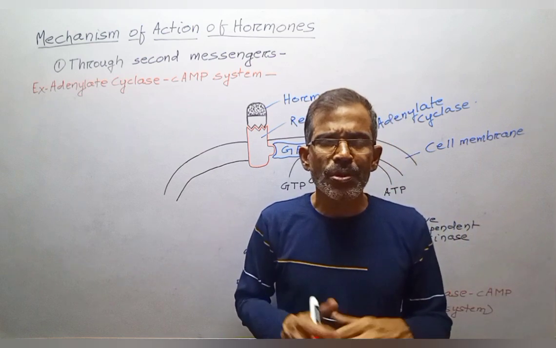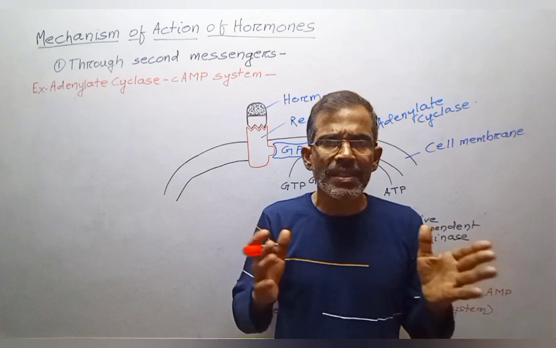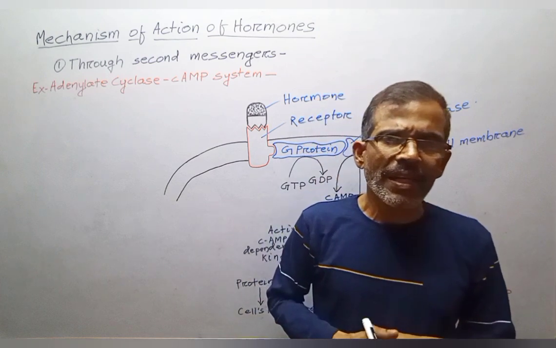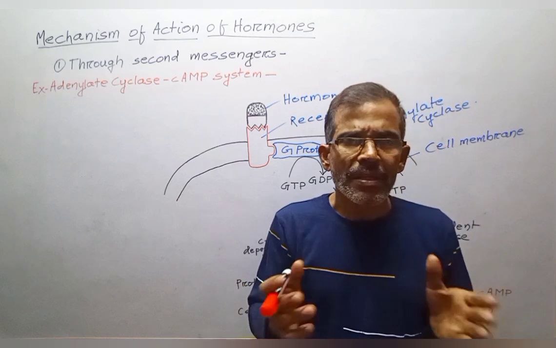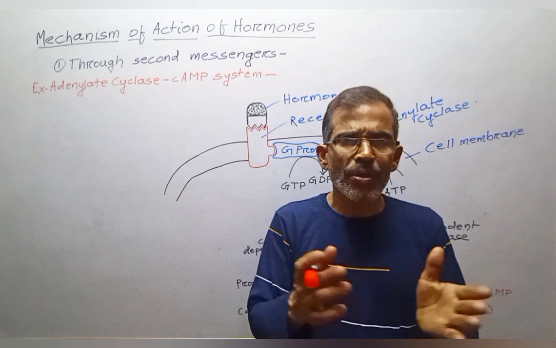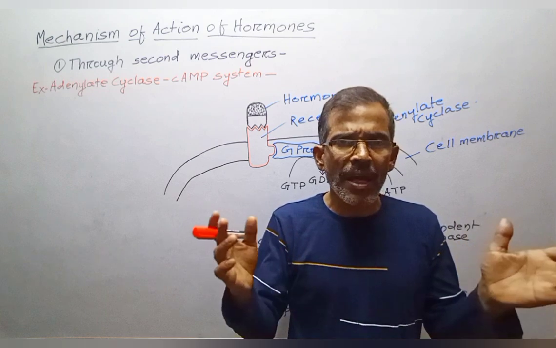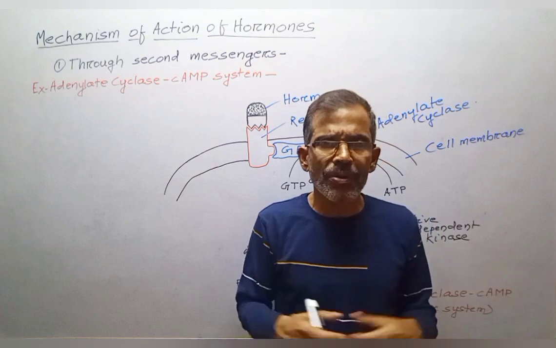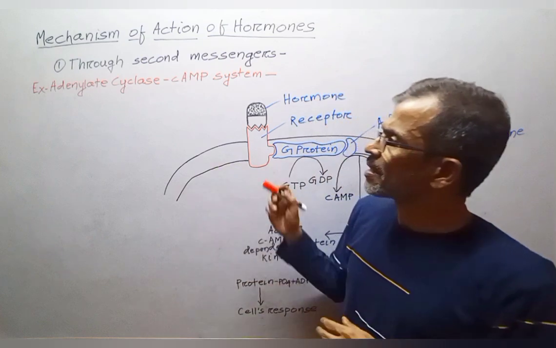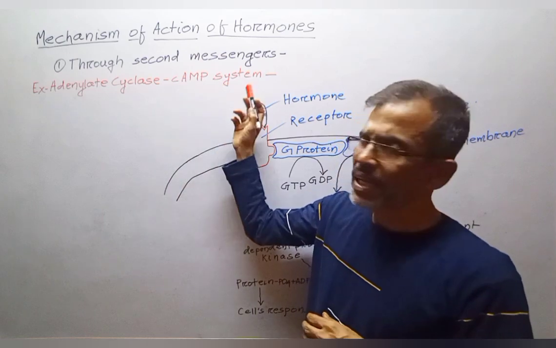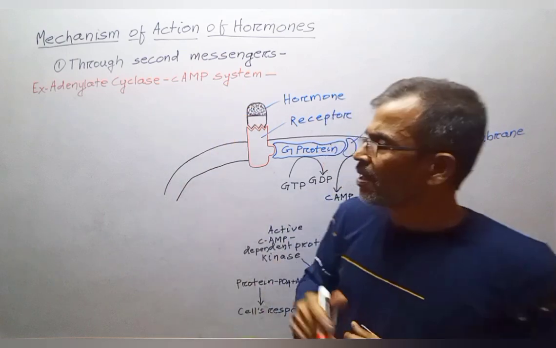In addition to cyclic AMP and cyclic GMP, two other important second messengers are calcium ions and associated calmodulin, and the products of plasma membrane phospholipid breakdown. Here we shall discuss the adenylate cyclase cAMP second messenger system.